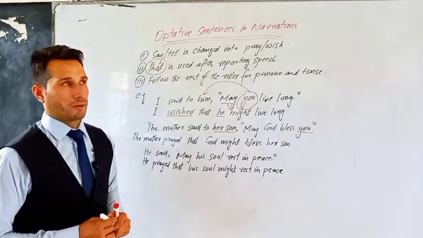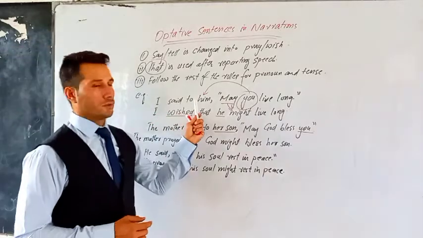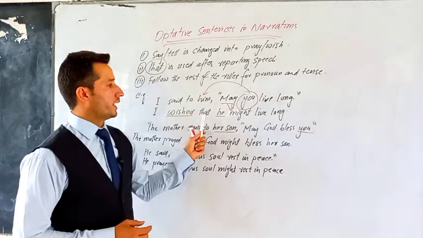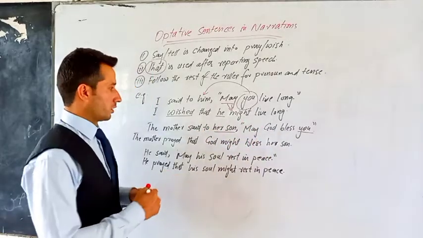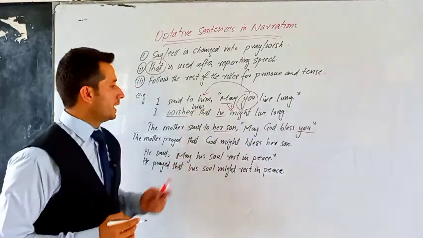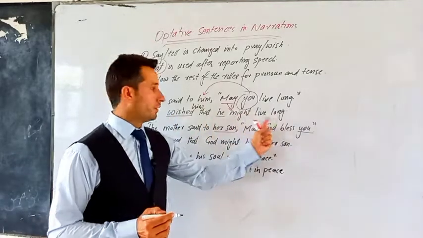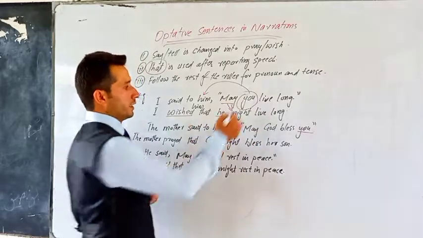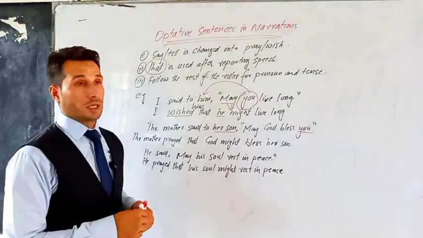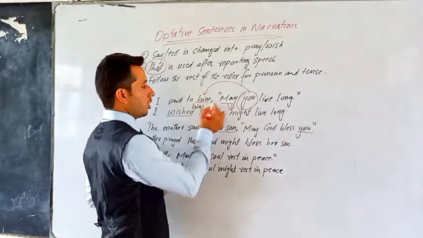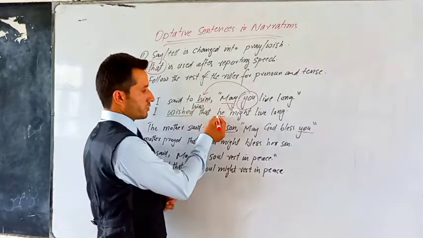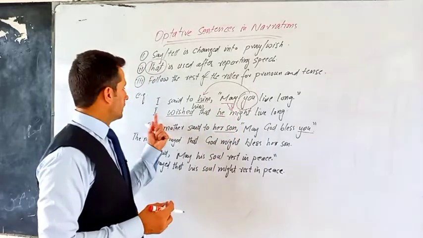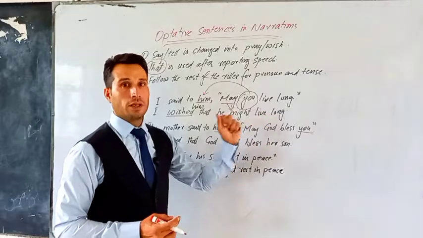For example, I said to him, may you live long. I wished him that he might live long. Here you can add him. I wished him that he might live long. Or we may also say, I wished that he might live long. Now here it is you, and you is second person pronoun. So second person pronoun is changed according to the object of reporting speech, and here it is him, so it is changed into he. May is converted into might. It's a rule, we have discussed it. So I wished him that he might live long.